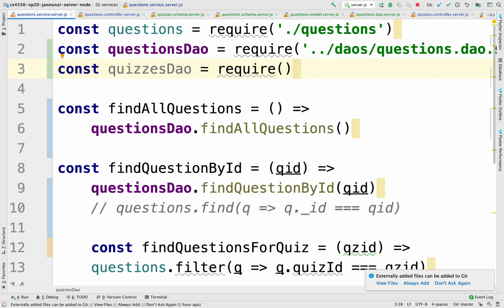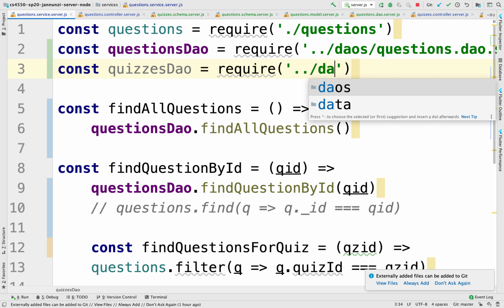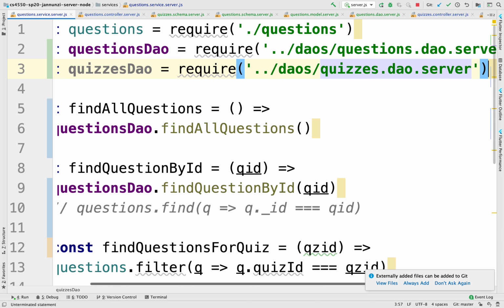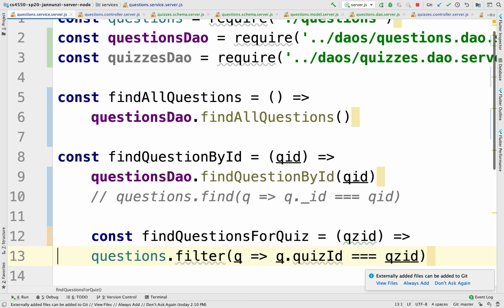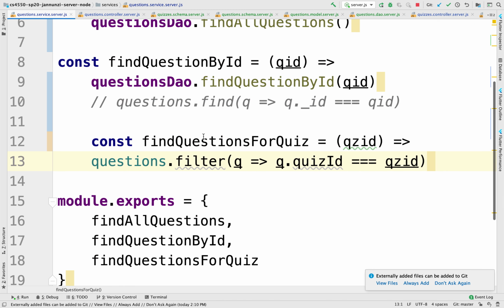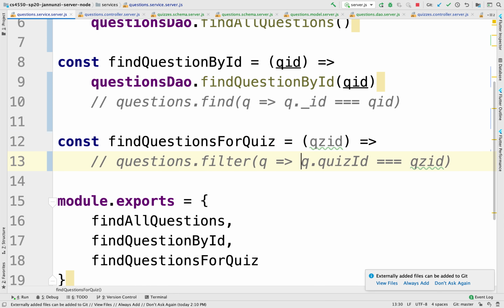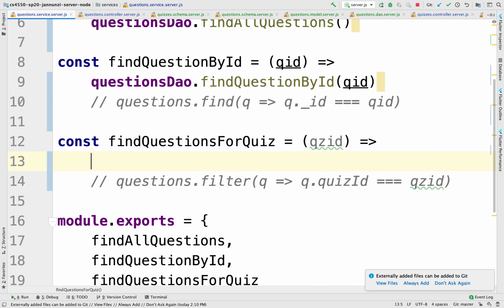Let's load that DAO. DAOs, the quiz DAO. There we go. So the refactoring of re-implementing this would be to, instead of iterating over the array, we would instead